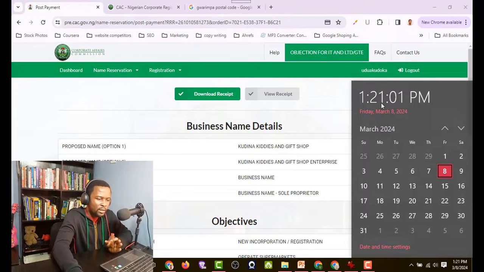So we have submitted our name reservation at this time on this date. So keep that in mind. Let us see how this is going to work out. I'll see you later.